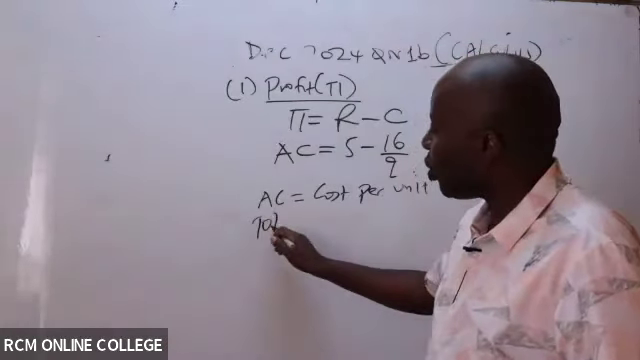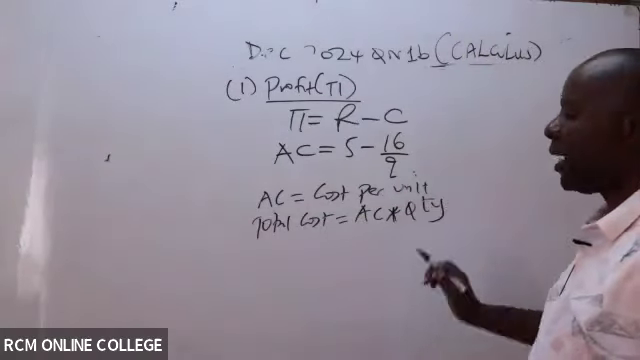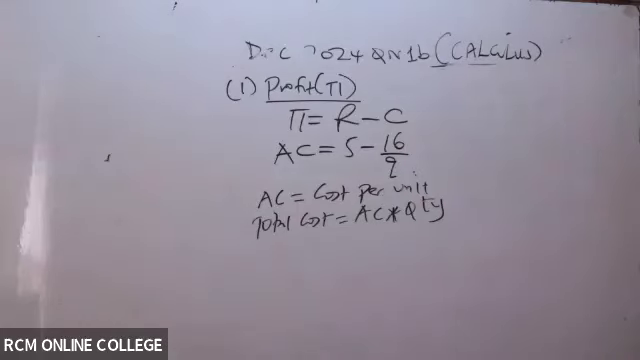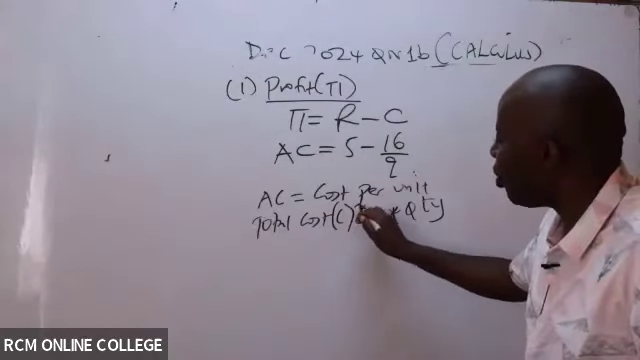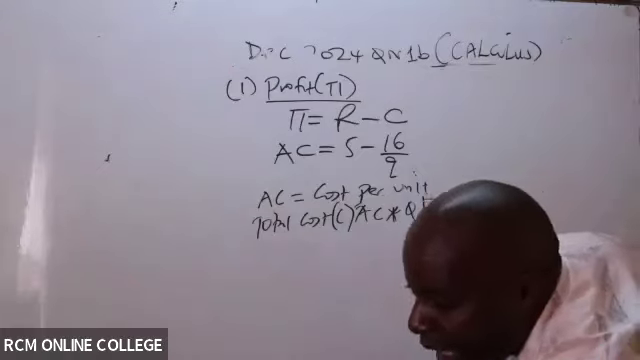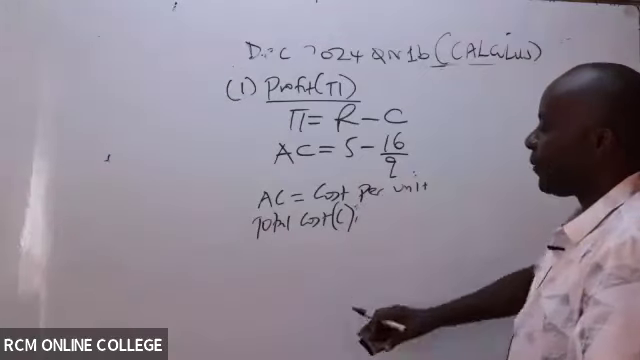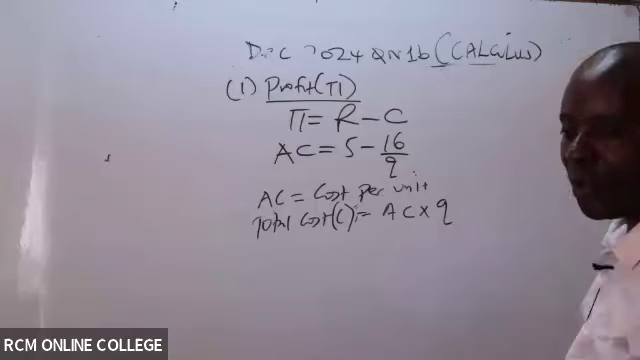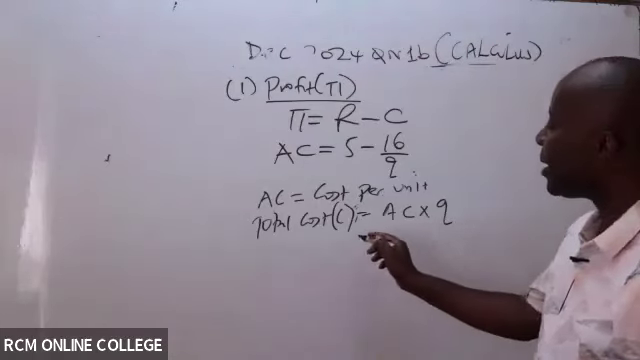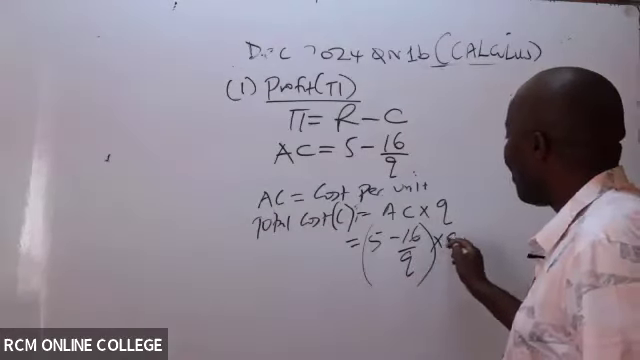Then how about total cost? So total cost will be average cost times quantity here. So to get total cost, that I'll be calling C, I will take average cost, because that is cost per unit, times all the units, which is quantity Q. So do we have AC? The AC is 5 minus 16 over Q. So come and multiply this with Q.